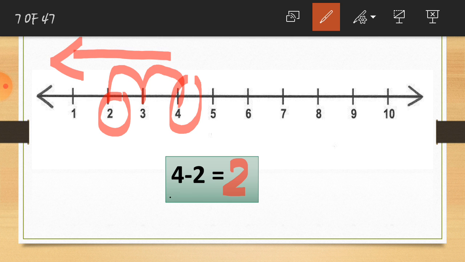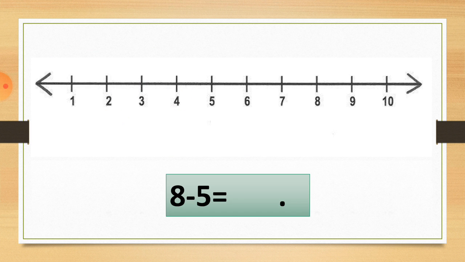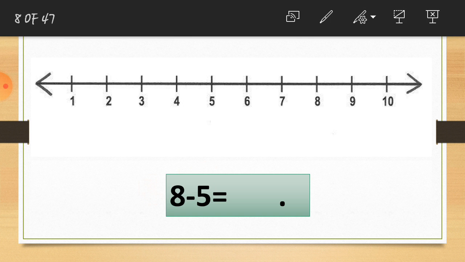Hope you understood well how to use this number line to subtract the numbers. It is very easy, students, to subtract the numbers using this number line. It will help you, very useful to you. So let's see one more example of it. Here is number 8. You can see here is number 8. This is the minus sign and here is the number 5. So let's start and solve the sum.